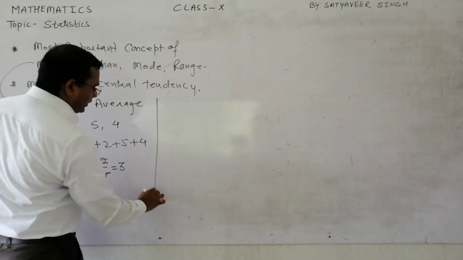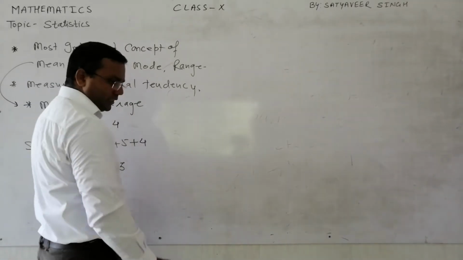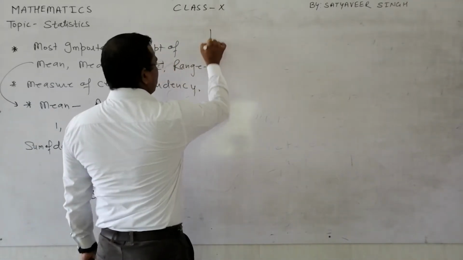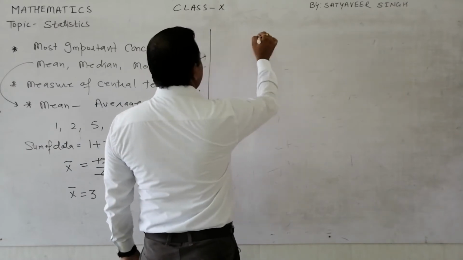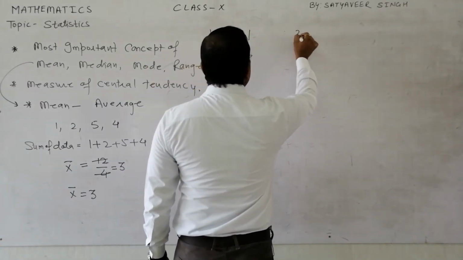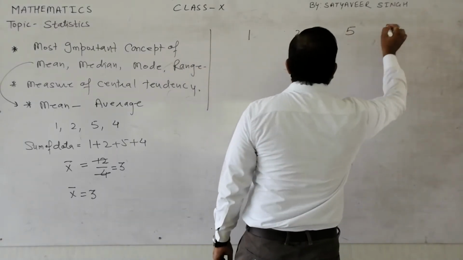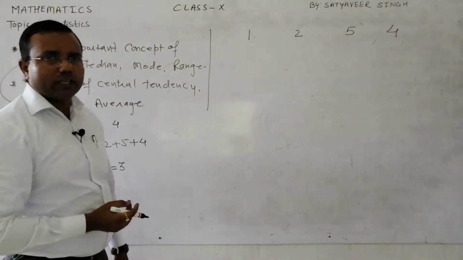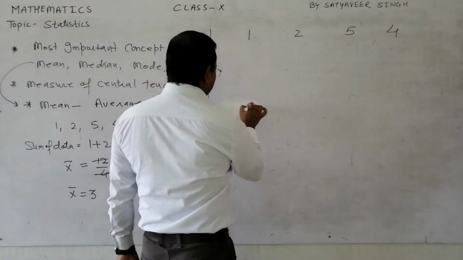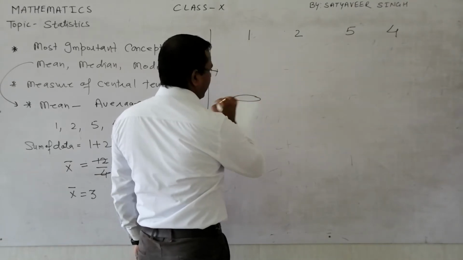But let us see with the help of a diagram so that it can be more clear to you. Suppose I have this data here: 1, here 2, here 5 and here 4 maybe. Maybe these are 4 bundles of breads. Here it is 1 bread.